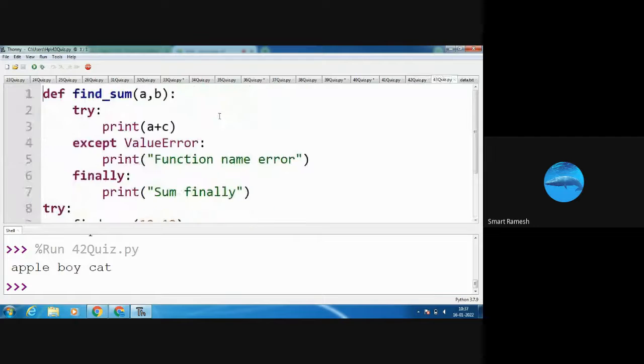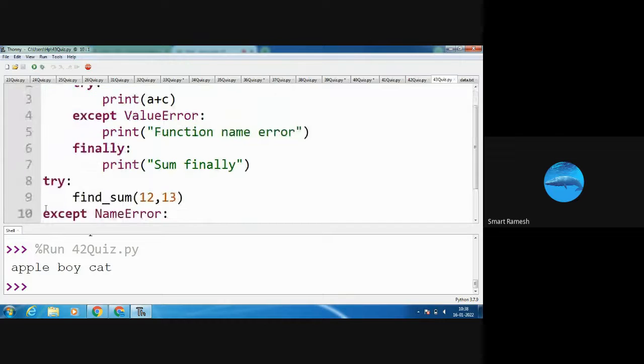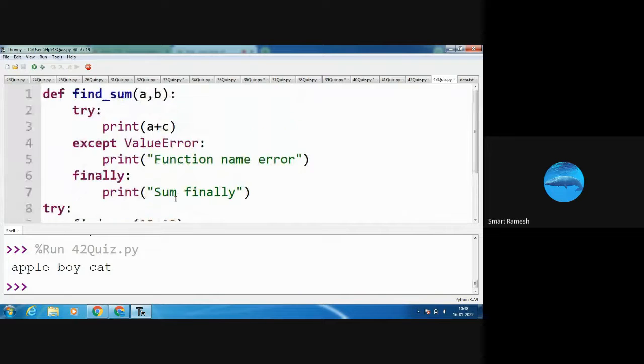Next program, there is a function, underscore sum function. Okay. Here, after the end of the function, there is a try block. Find underscore sum, I am calling the function with passing two arguments, 12 comma 13. So the control comes over here, 12 comma 13. So a value is 12, b value is 13.